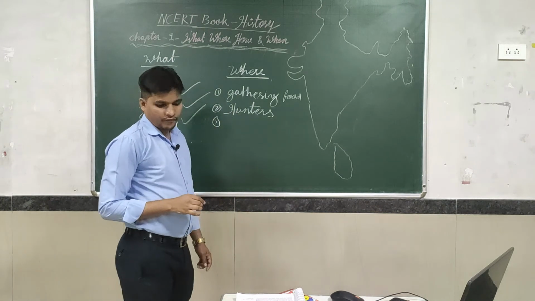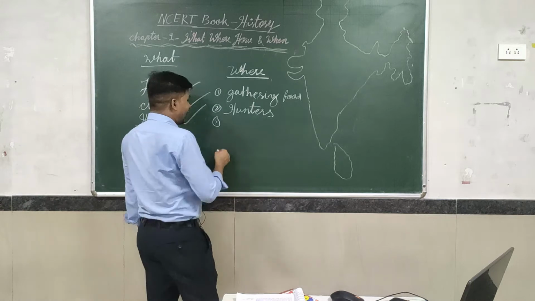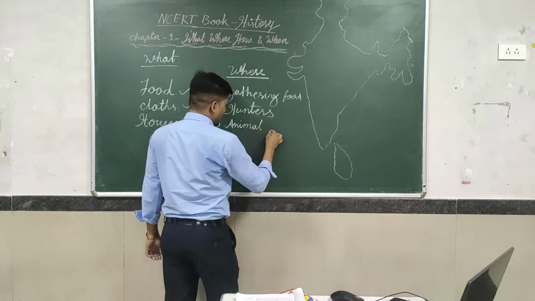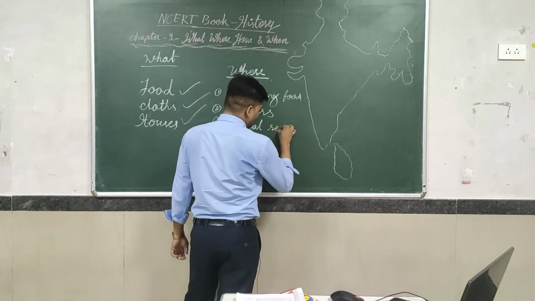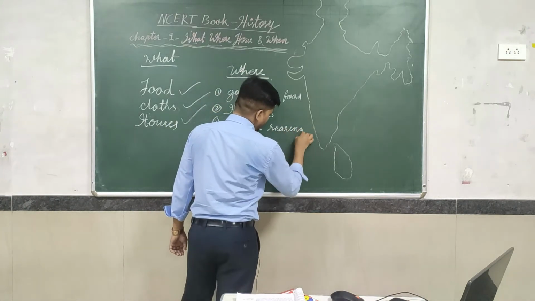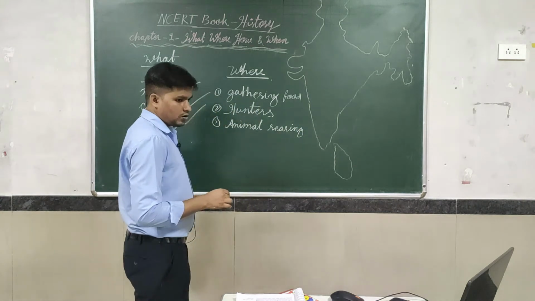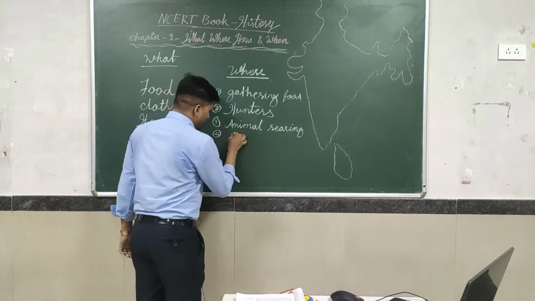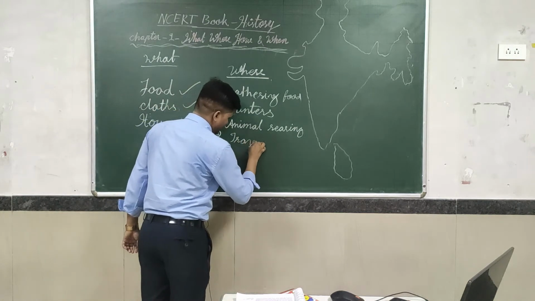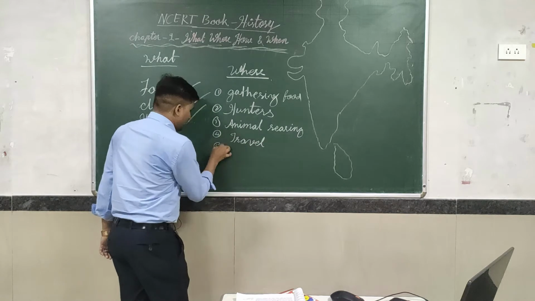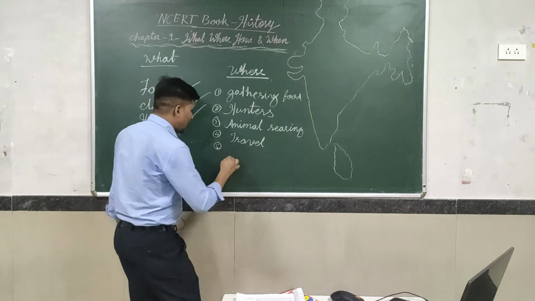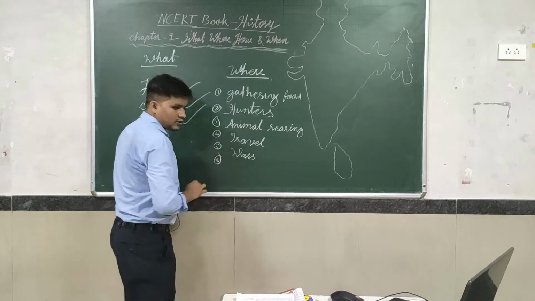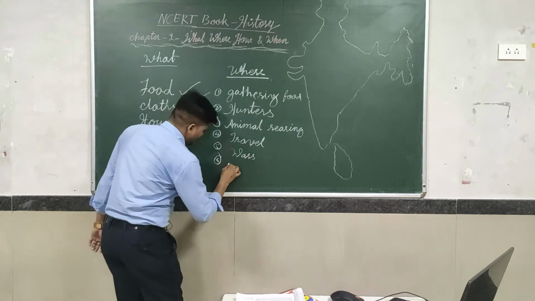Third point, animal rearing. Fourth point, travel. Fifth one is war. And sixth one is kingdoms.